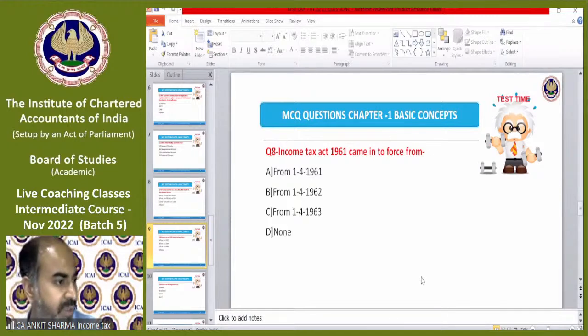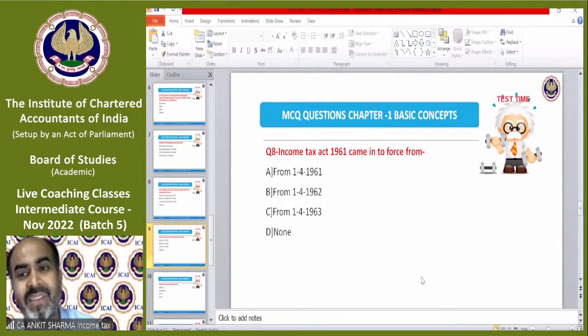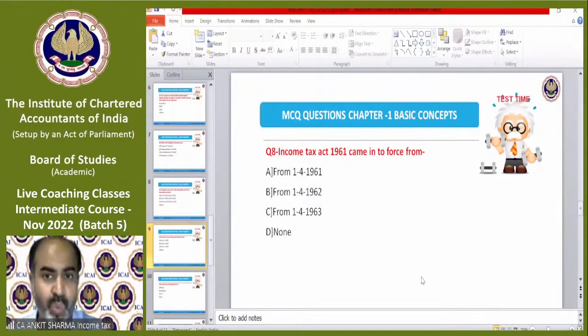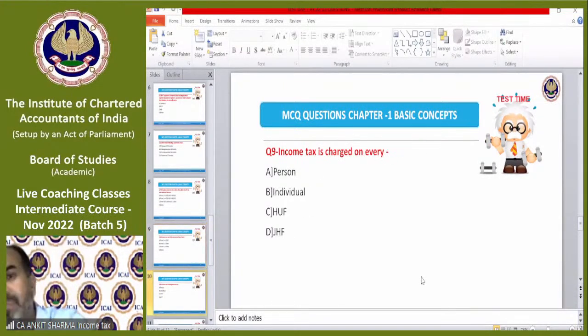Okay. So 2 wrong answers till now. Almost all are correct. No, more are wrong. Himanshu is also wrong. Vaishnavi is also wrong. Pooja is also wrong. Why are you all saying 1st April 1961? Income Tax Act 1961, but it came into force from 1st April 1962. Question number 9.